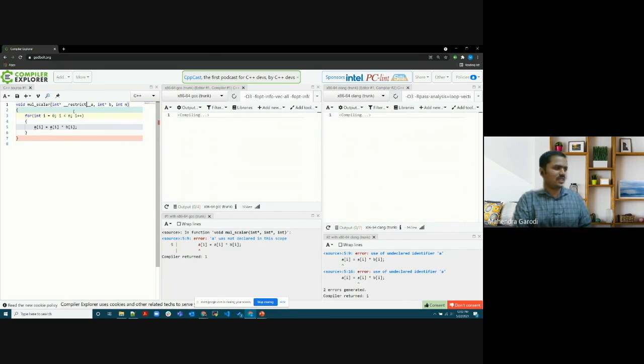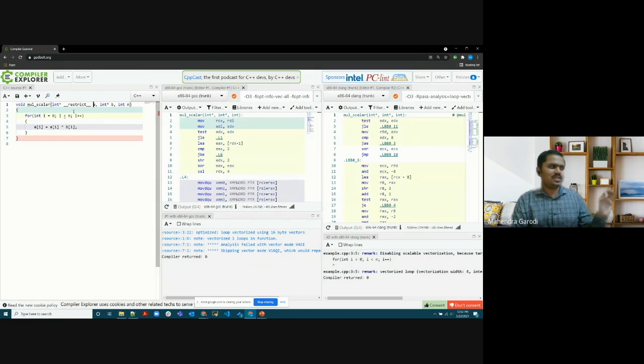So there is something called restricted pointers. The definition is very simple: in this section, whenever I am using A, the expression derived from A is the only expression that will be used to access the memory allocated by A. There will not be any other variable. So even though B is present there, there is no way that B will overlap.